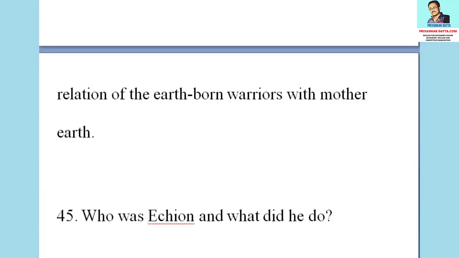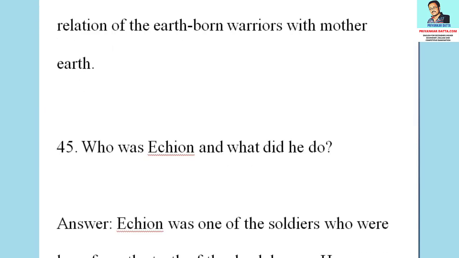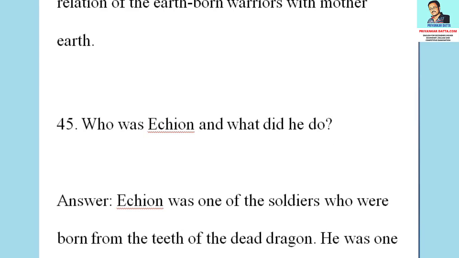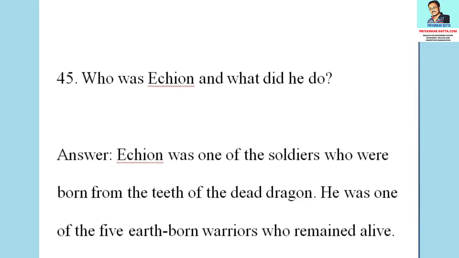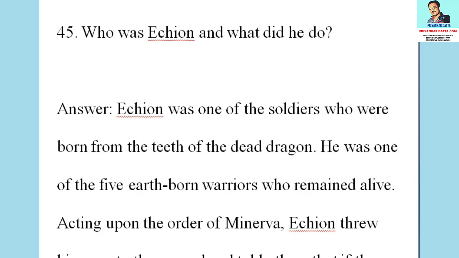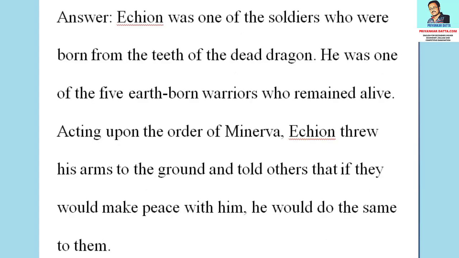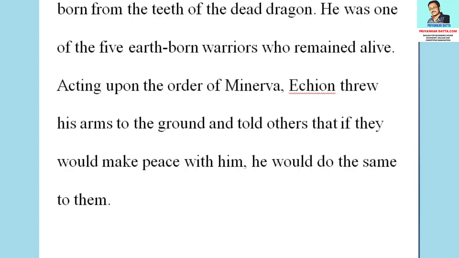The 45th question from this section is, who was Ichian and what did he do? The answer to the question is, Ichian was one of the soldiers who were born from the teeth of the dead dragon. He was one of the 5 earthborn warriors who remained alive. Acting upon the order of Minerva, Ichian threw his arms to the ground and told others that if they would make peace with him, he would do the same to them.